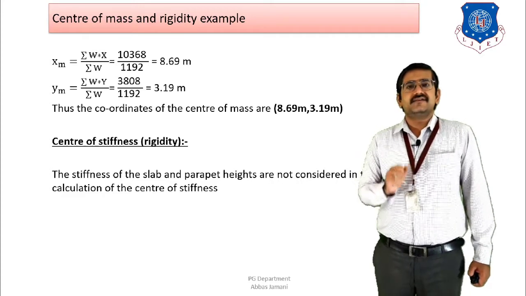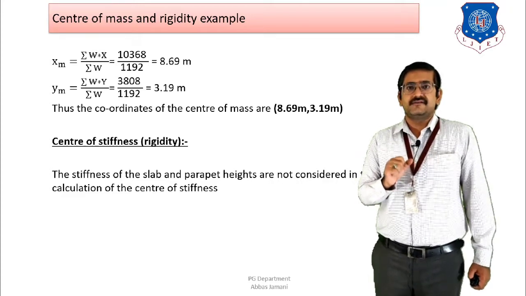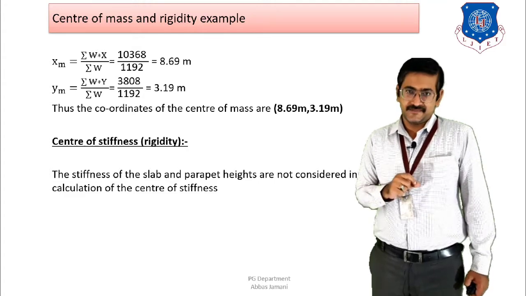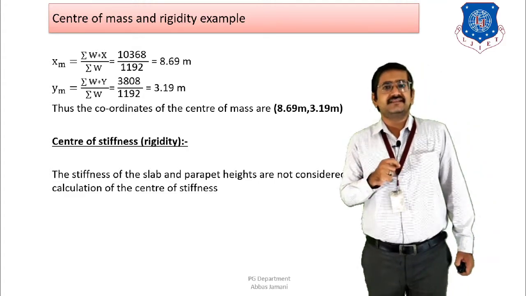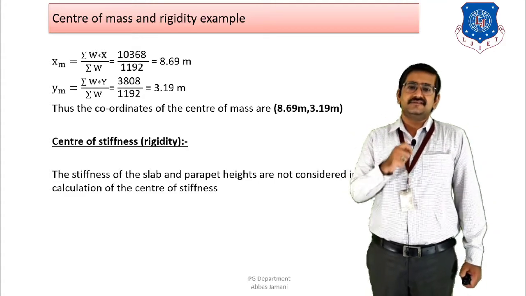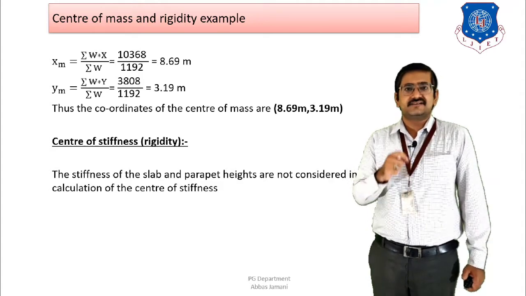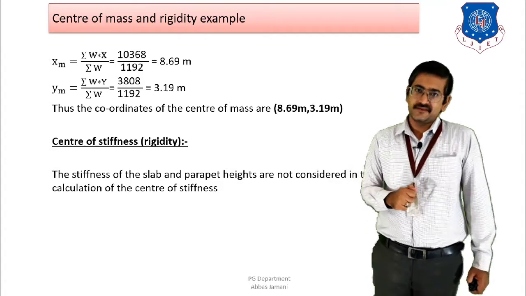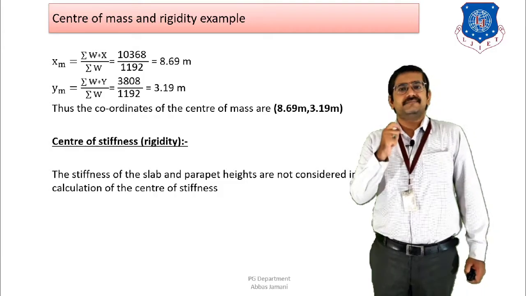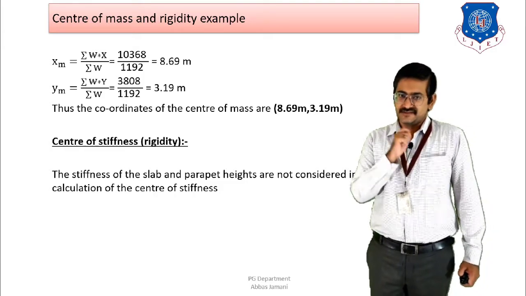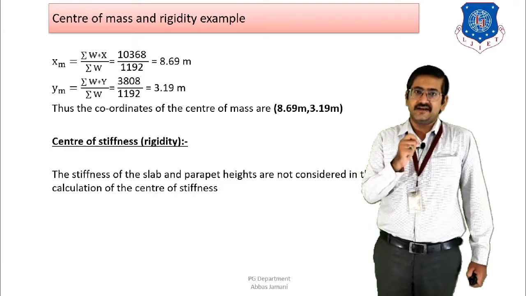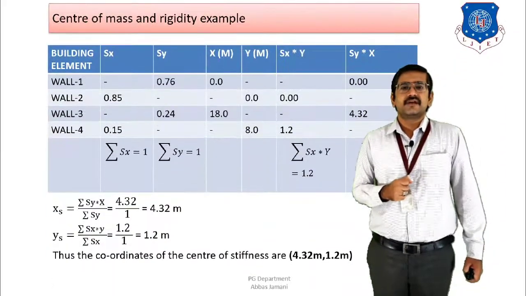So here the first part of the problem is solved, that is the calculation of center of mass. Now the new thing comes, that is the calculation of center of stiffness or center of rigidity. So let us start with that calculation as well. Again, the calculation of parapet is neglected in this particular case, so keep that in mind as well.